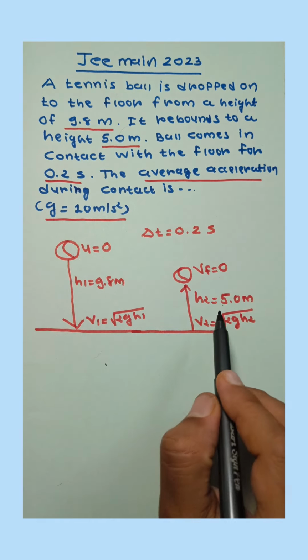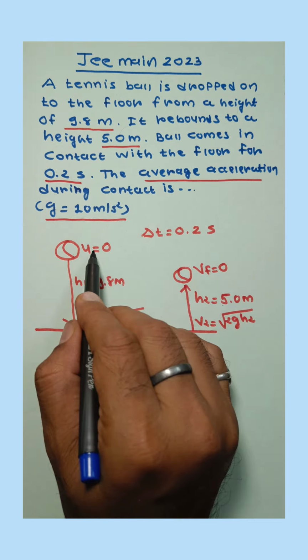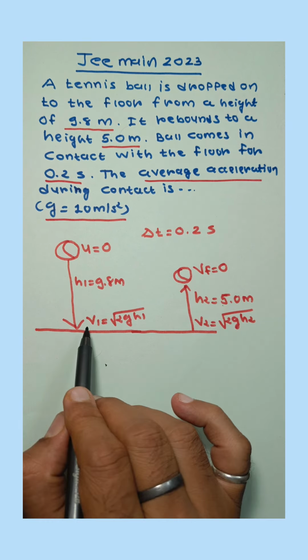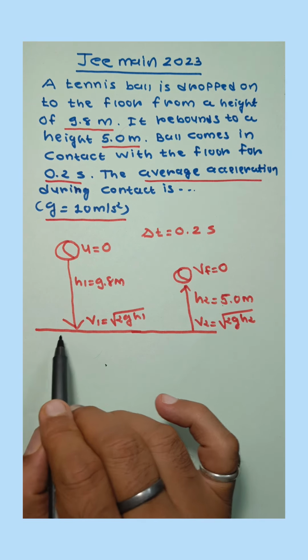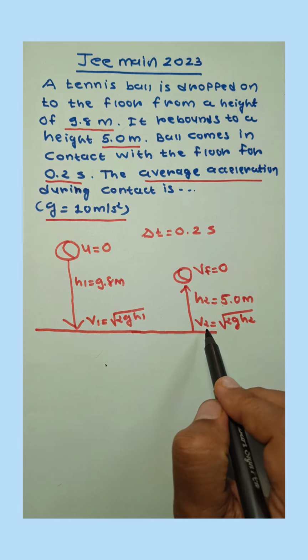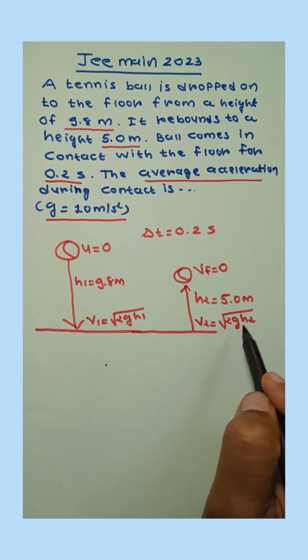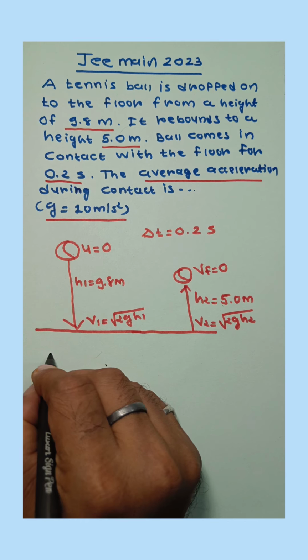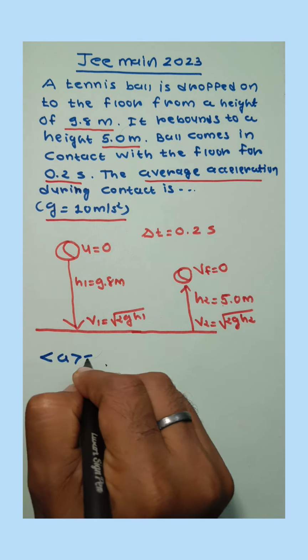Here h1 is 9.8, h2 is 5. Initial velocity is 0, final velocity is 0. So the velocity of the ball just before the contact is root 2gh1, and the velocity of the ball just after contact is root 2gh2. So here the average acceleration is equal to